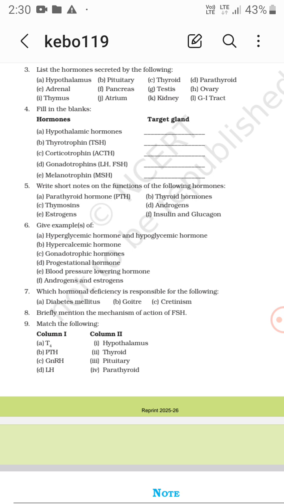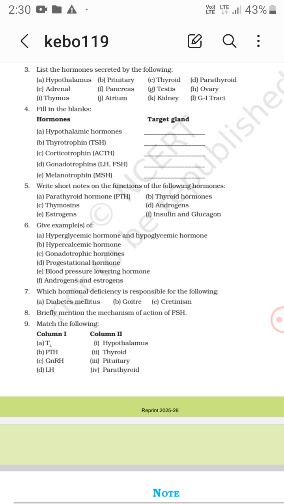Give an example of a hyperglycemic hormone and a hypoglycemic hormone. The hyperglycemic hormone is glucagon, and the hypoglycemic hormone is insulin. Hypercalcemic hormone: it is TCT, thyrocalcitonin.